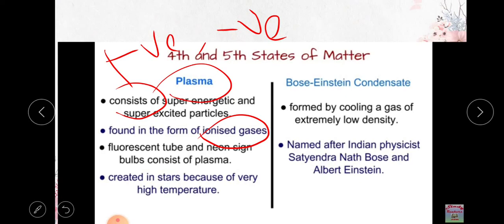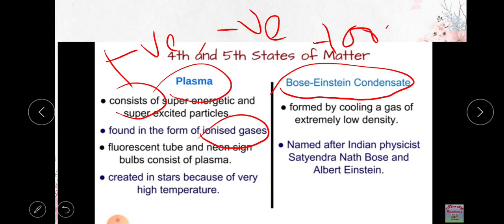And the fifth state of matter is the Bose-Einstein condensate. It is a normal gas which we cool to an extremely low density, down to about minus 1000 degrees Celsius. If we cool it, we get a state which we call a Bose-Einstein condensate. It is named so because it was predicted by the Indian physicist Satyendranath Bose and Albert Einstein. This is the fifth state of matter. We are going to learn the details about this in higher standards.